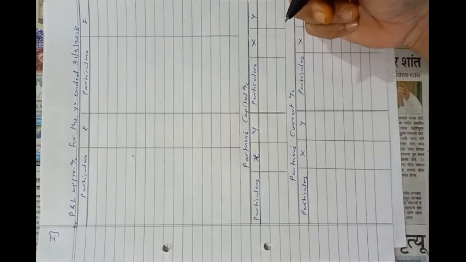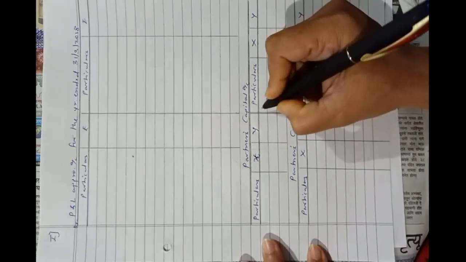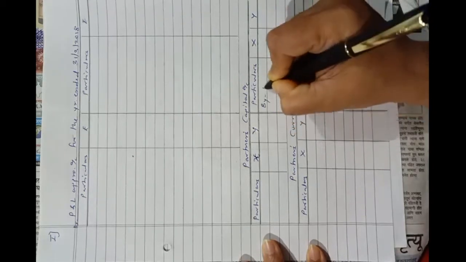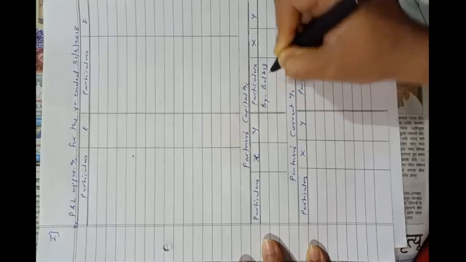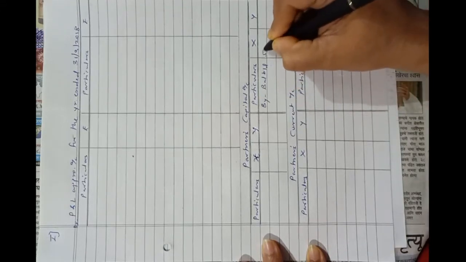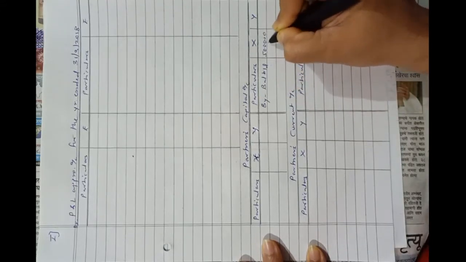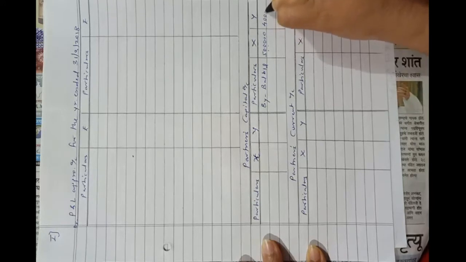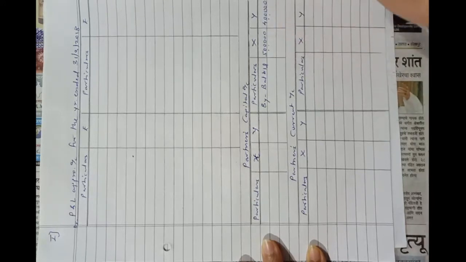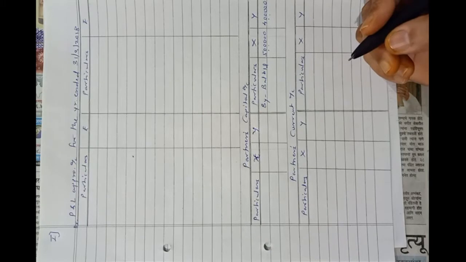On 1st April 2017, capital account balances X 5 lakhs, Y 4 lakhs. So capital account balances by balance brought down 5 lakhs and 4 lakhs. Then see the other information.